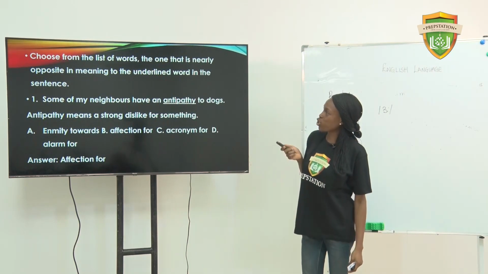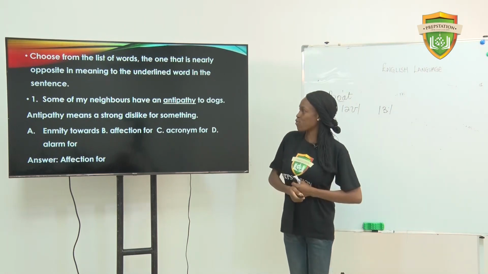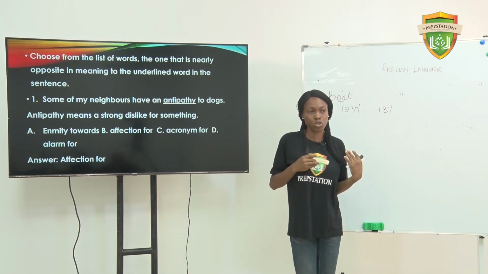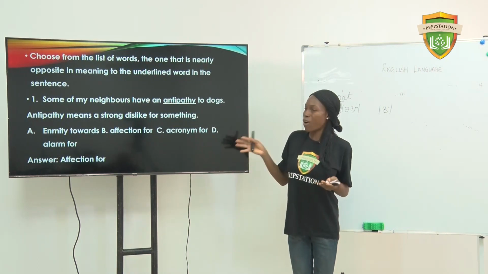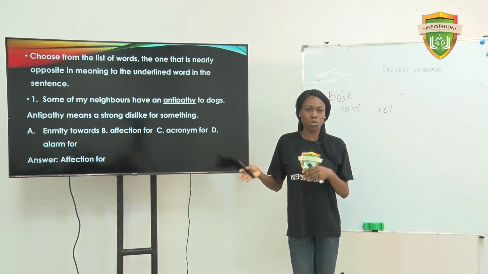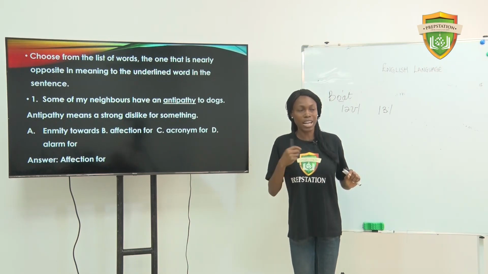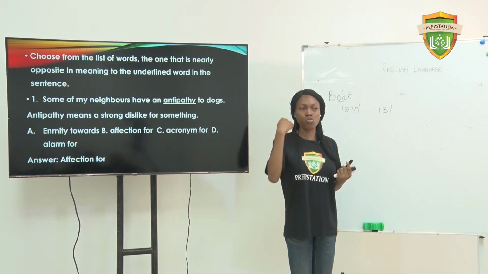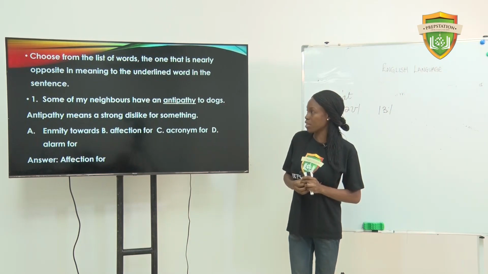Now it says, choose from the list of words the one that is nearly opposite in meaning to the underlined word in the sentence. So you're told to identify the antonyms. What JAMB does most times for synonyms and antonyms: for synonyms, you have an option that is the opposite of the word, and for antonyms, you have an option that is the meaning of the word. They do that to confuse students. So when you answer a sentence, if you have time, go back to read the instruction again to be sure you've selected the best answer.